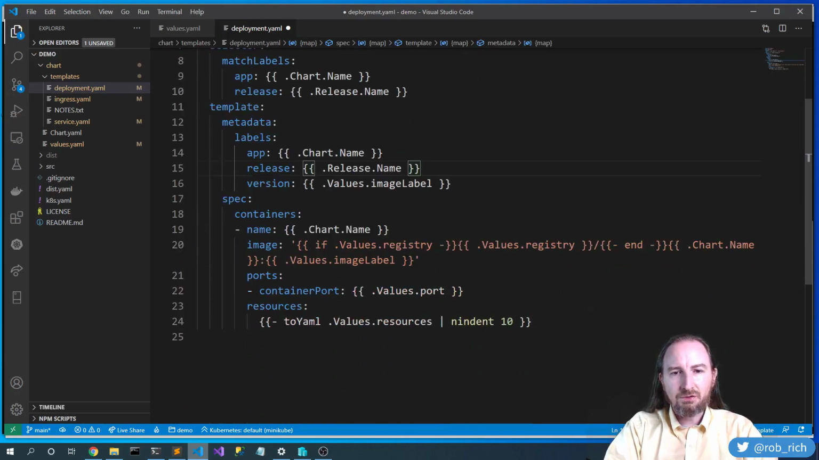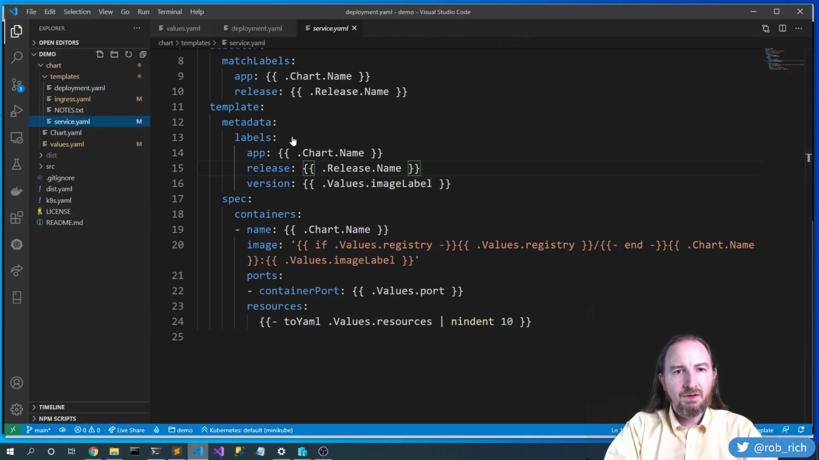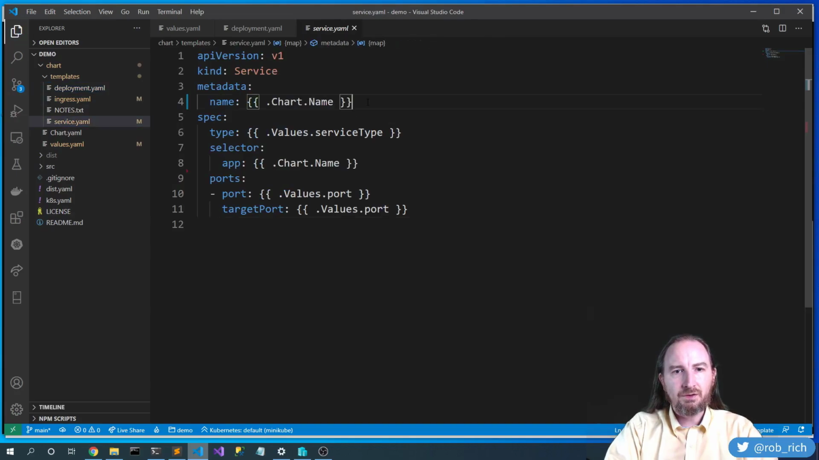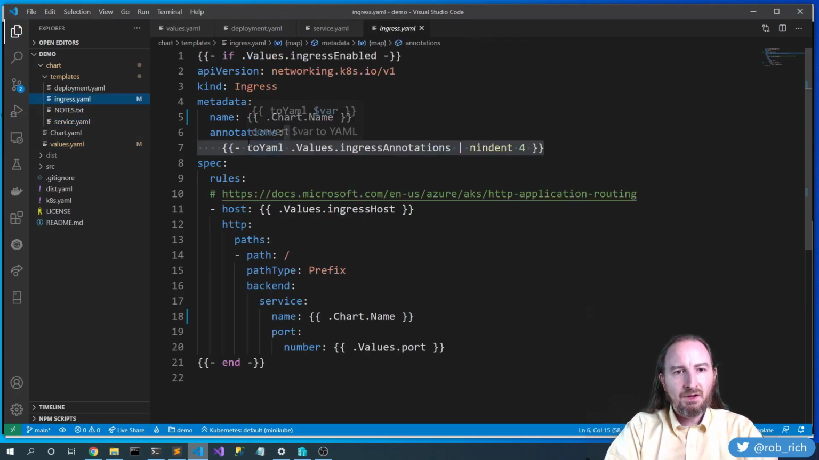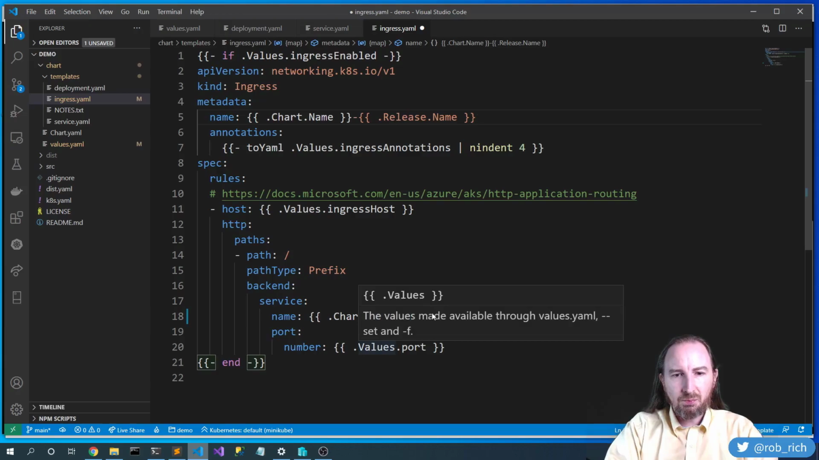The containers won't change. The registry won't change. We're still pulling the same image. Here in the service, we'll also give it the service name. We don't need to change anything else, but we will add release and that release name. Perfect. Here in Ingress, we'll also give it the release name. We also need to point it to the service with this release name.